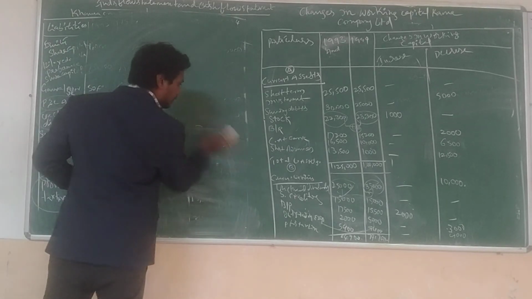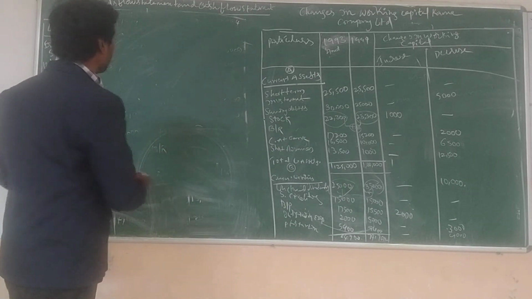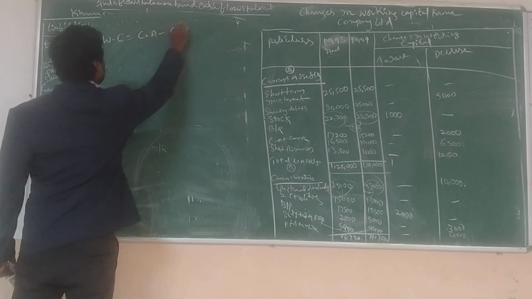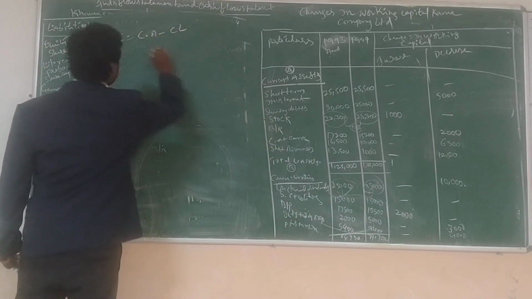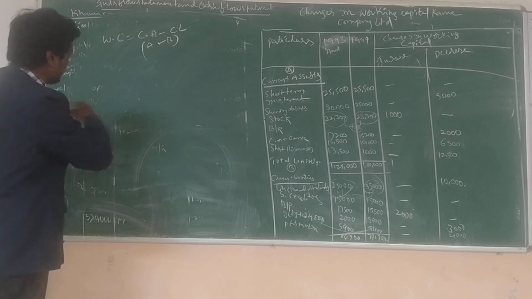Okay. So now we do the problem, changes in working capital. Working capital is equal to current assets minus current liabilities, A minus B. You don't have space, so that's why I write here and on the blackboard inside.